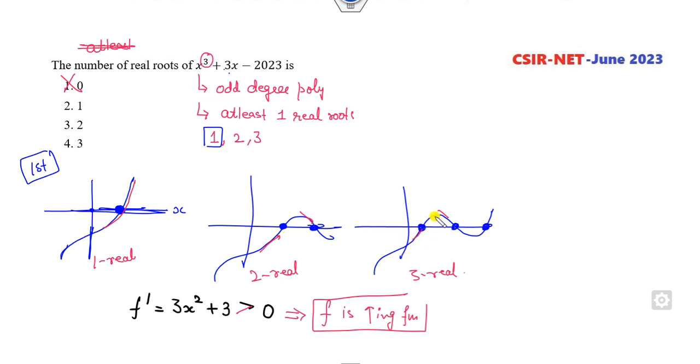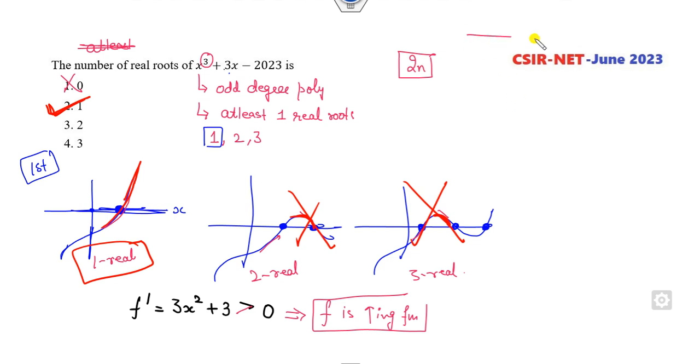You can see this is decreasing. In this interval it is decreasing. This option is cancelled. This is decreasing. This option is cancelled out. It is always increasing. So it means it has only one real root, which is the right answer of this problem. Second method, instead of thinking graphically, we all know they have 3